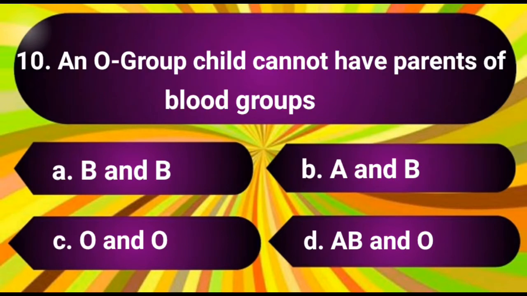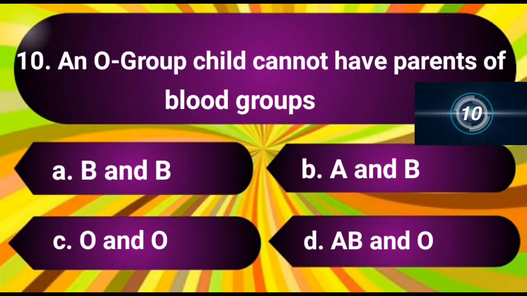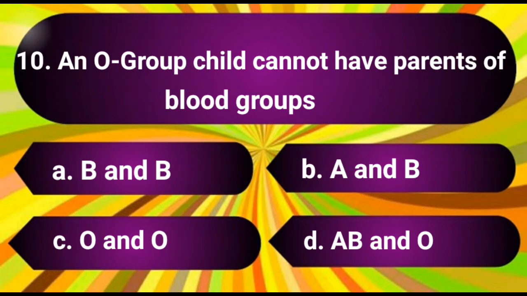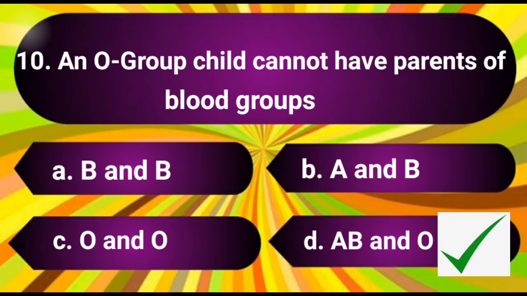Question number 10. An O negative group child cannot have parents of blood groups. The options are A. B and B, B. A and B, C. O and O, D. AB and O. The answer is D. AB and O.